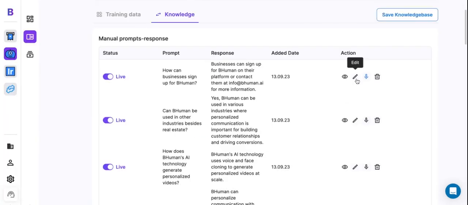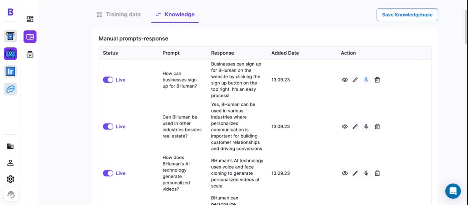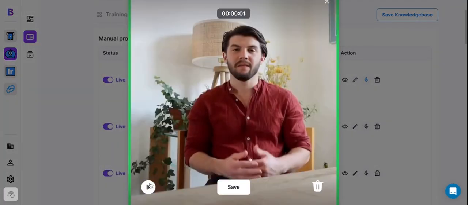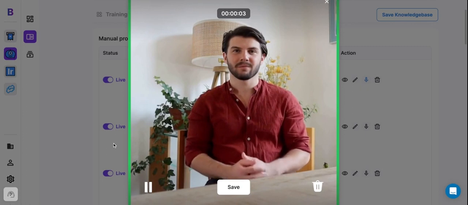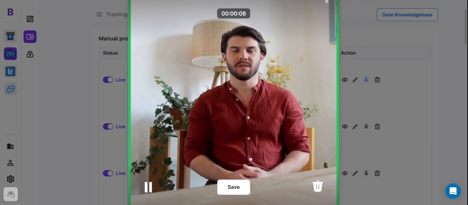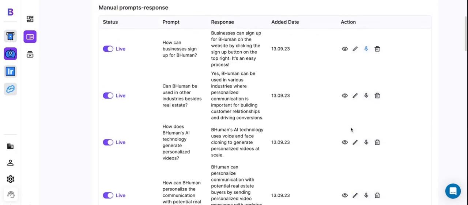Finally, we have the edit button, which allows us to edit the prompt and the response. So if the persona learned something incorrectly or you want to add some sort of nuance, you can do that here. Now, finally, if you're building a knowledge base for the first time, you won't see this eye. This enables us to watch the response. So for example, in various industries where personalized communication is important for building customer relationships and driving conversions. Okay, so you can see, you can preview all of the responses there.